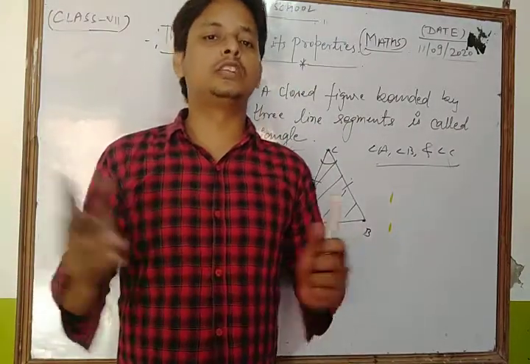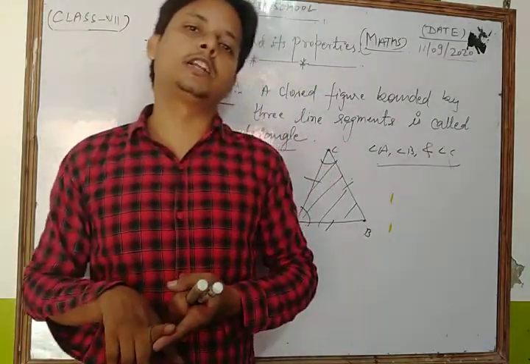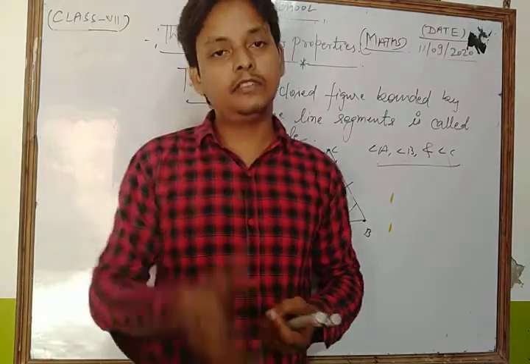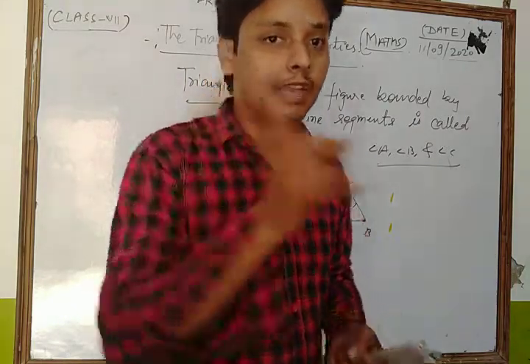So there are three categories of triangle on the basis of sides, and we also discuss the types of triangle on the basis of angles.